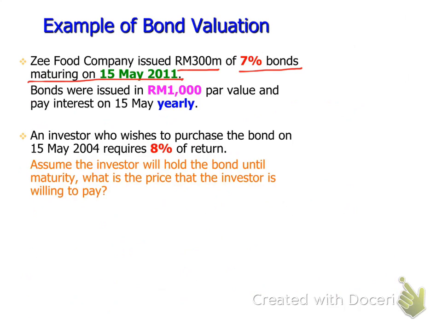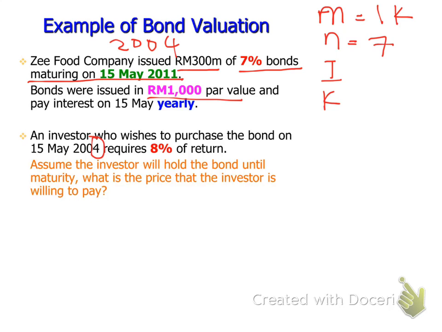So here, look at this one, a 7% bond maturing in 2011. You need to always remember, get your M, N, I, KD. Par value is 1,000, so here you write 1,000. Number of years: in this question, the company is starting in year 2004, maturing in year 2011. There is actually a difference of 7 years.